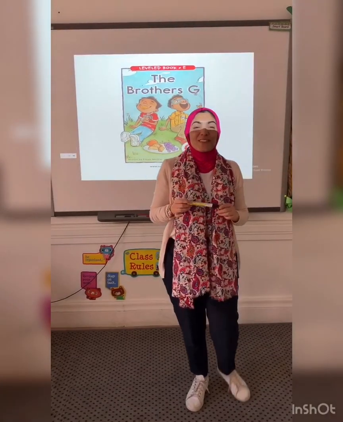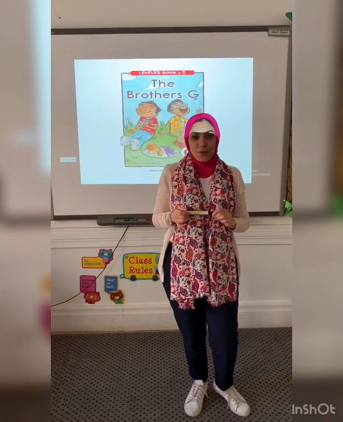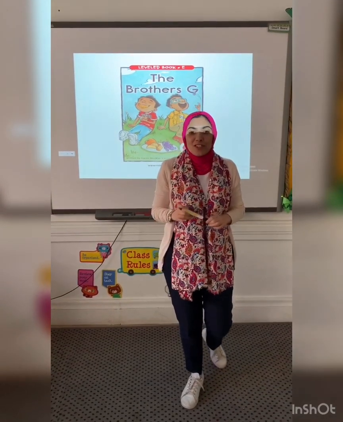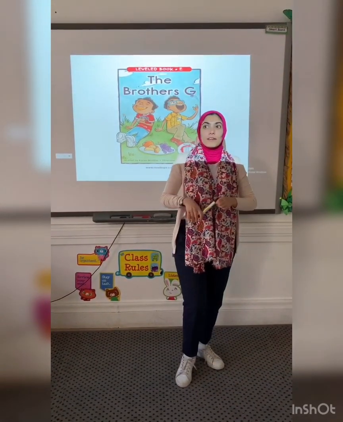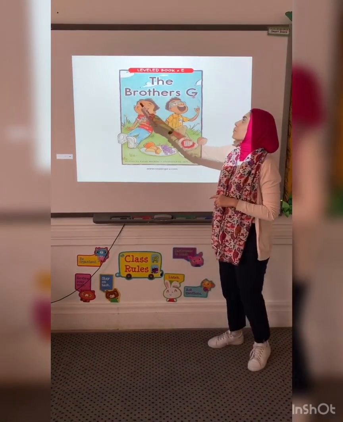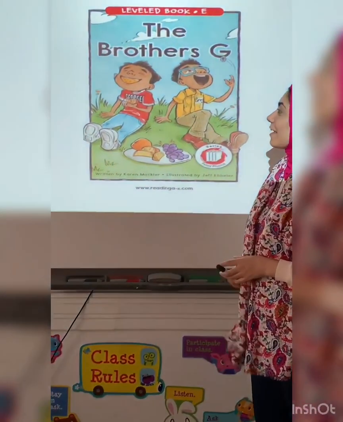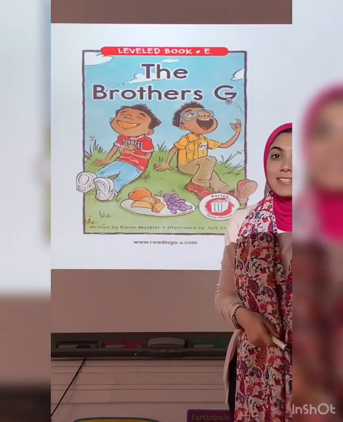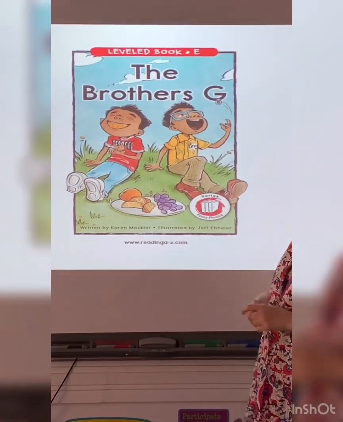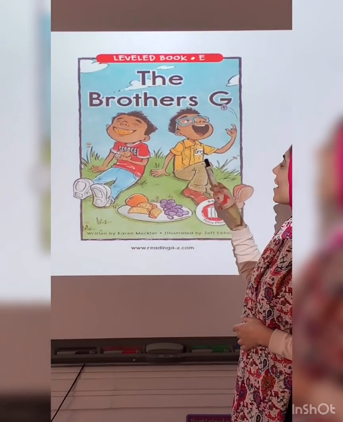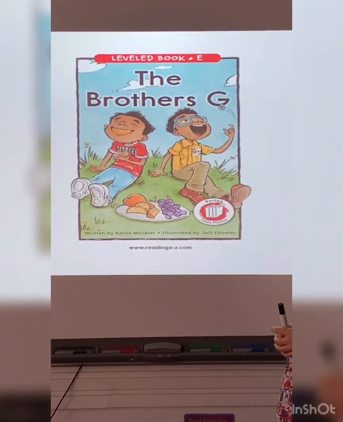Now FS2, do you remember the sister C story? Cece and Coco? Now, I'm going to share with you a story for the brothers G. These two brothers like what letter? Letter G. I can see their names on their clothes.